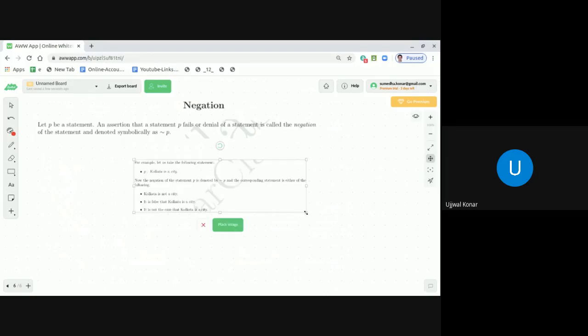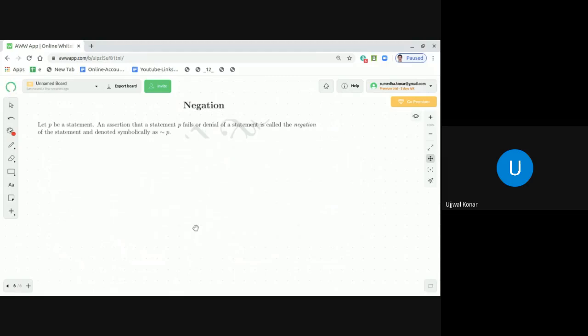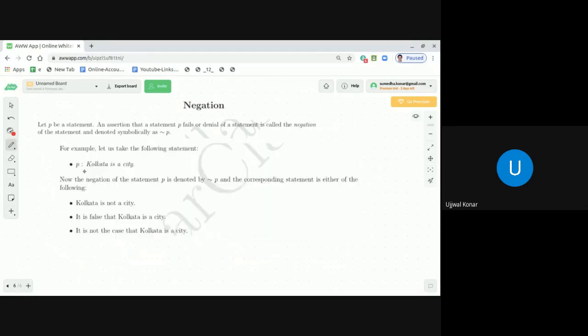So what I was telling, dear students, is that let us take the following statement, Kolkata is a city, that we are representing by P. Now the negation of the statement P, denoted by tilde P, the corresponding statement is either of the following: Kolkata is not a city, or it is false that Kolkata is a city, or it is not the case that Kolkata is a city.